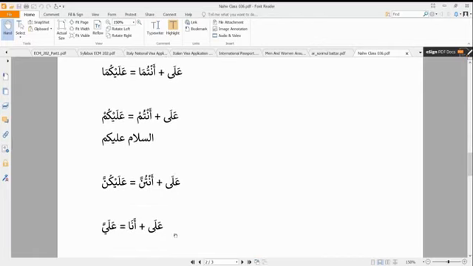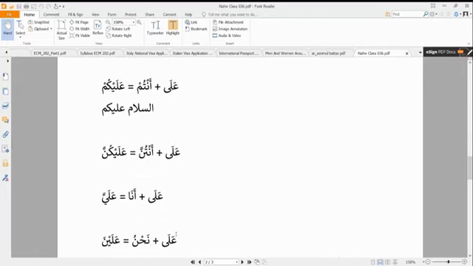When we add ala to antum, which is in rafa case, it becomes alaykum, and that's why we say assalamu alaykum, peace be upon you. We simply say alaykum. We don't say ala antum, because antum, when it is in jar state, becomes kum. Ala antunna: the same thing happens to antunna. It also becomes alaykunna.